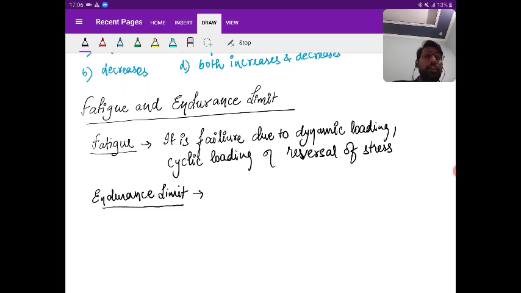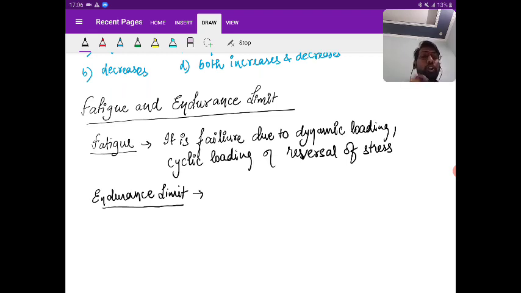The material can fail prior to its ultimate strength or yield strength. And we need to design for that particular point, not for the yield limit or the ultimate limit. Getting the point? That limit is referred to as the endurance limit.